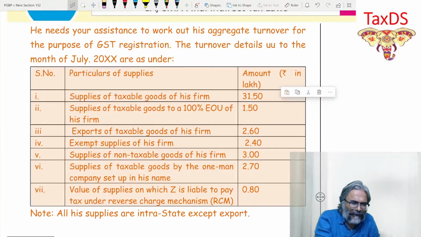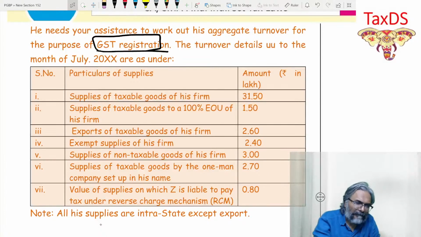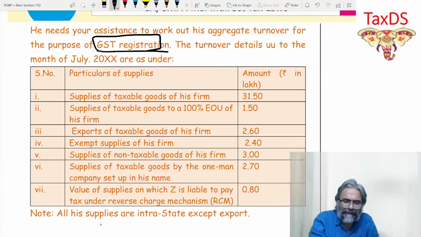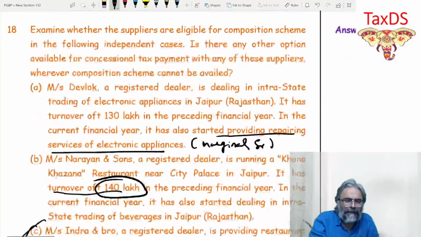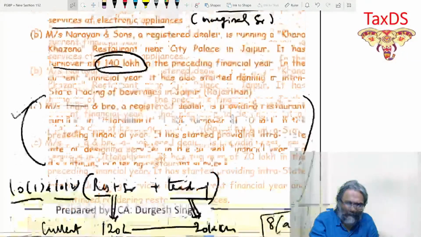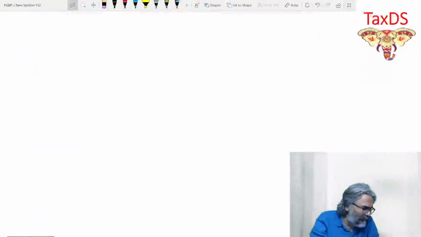Now, students, this is for the GST registration part. This question unfortunately came over here. We will discuss the same question in the GST registration topic and will not touch upon it over here. It came up here, students, in this context. That is it, students. Congratulations, you are through with this portion.